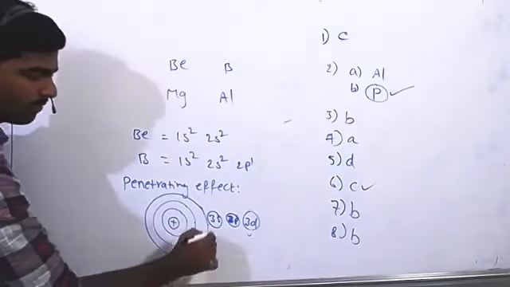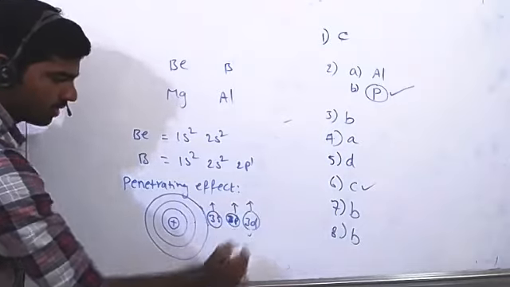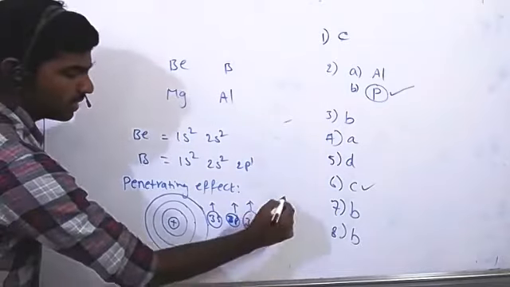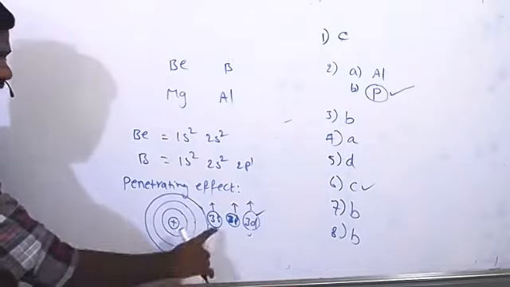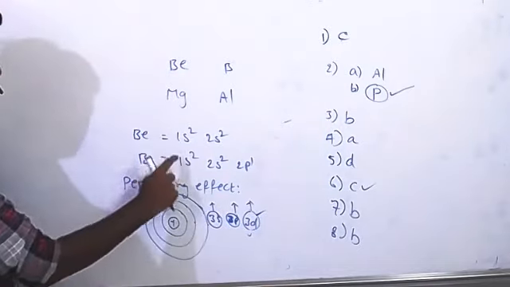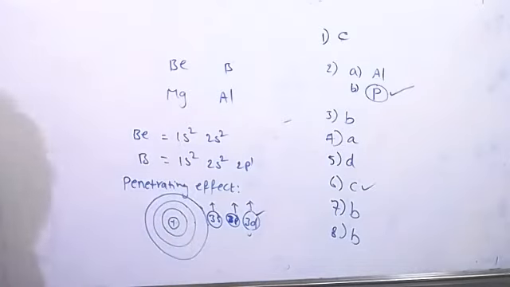It means whenever an electron is present in the 3s orbital, or the 3p orbital, or the 3d orbital, which electron can we remove easily? We can remove an electron from 3d very easily. 3s is much more difficult because of the penetrating effect. This is very close to the nucleus. The same trend is followed here, beryllium and boron also.